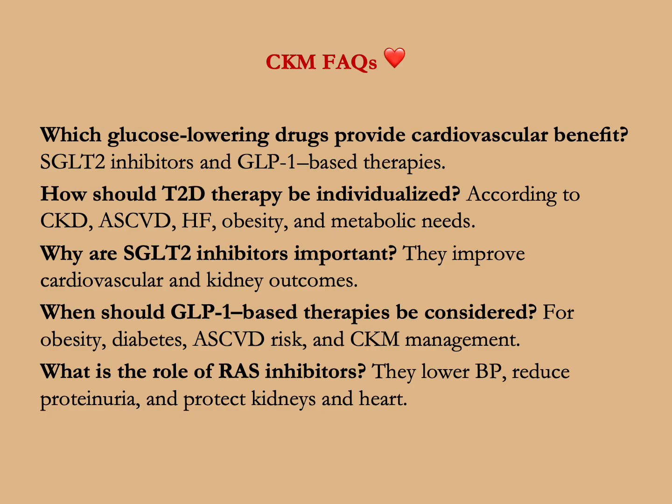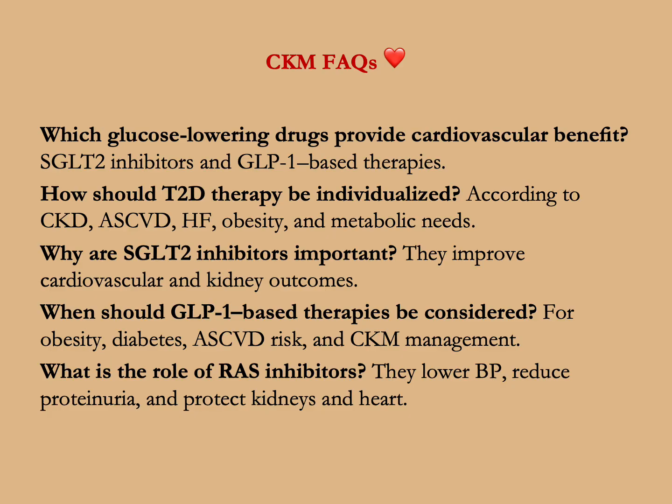Which glucose-lowering drugs provide cardiovascular benefit? SGLT2 inhibitors and GLP-1 based therapies. How should type 2 diabetes therapy be individualized? According to CKD, atherosclerotic cardiovascular disease, heart failure, obesity, and metabolic needs. Why are SGLT2 inhibitors important? They improve cardiovascular and kidney outcomes. When should GLP-1 based therapy be considered? For obesity, diabetes, atherosclerotic cardiovascular disease risk, and chronic kidney metabolic management.